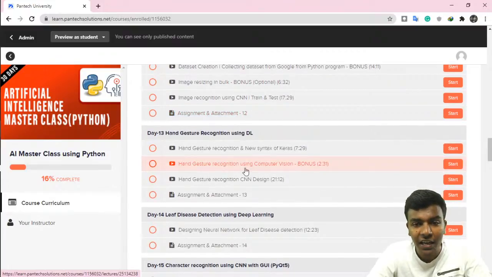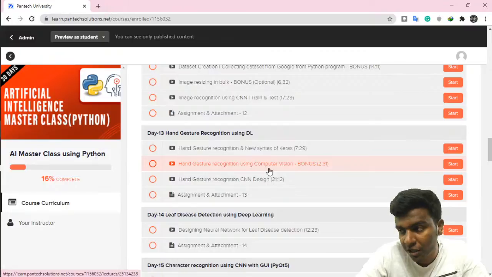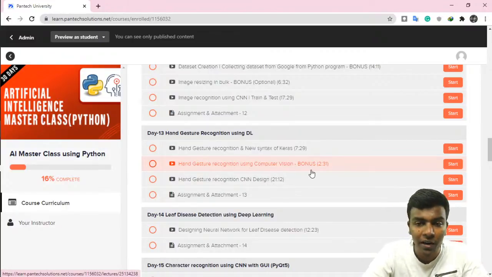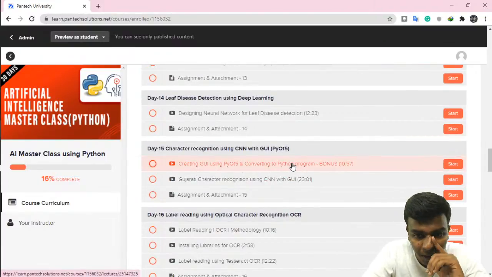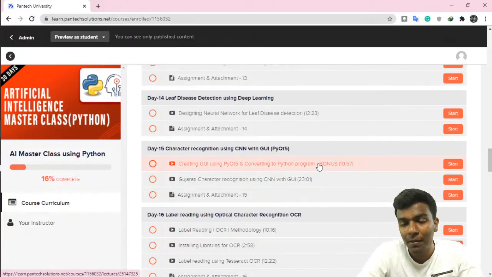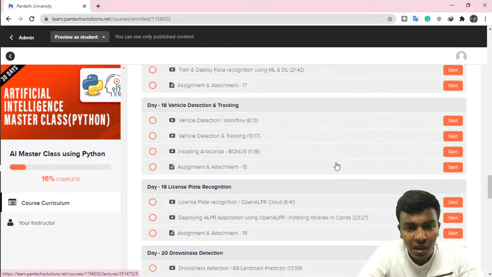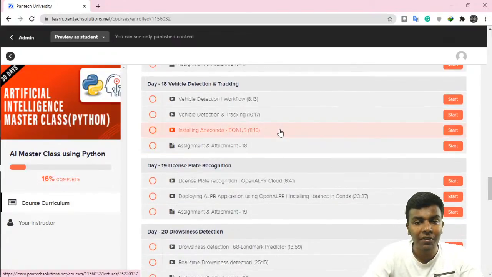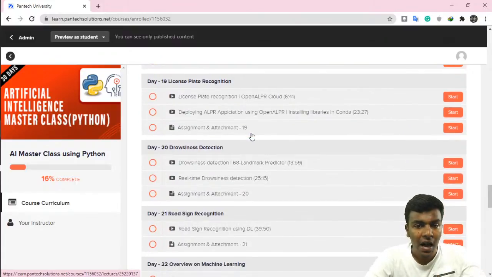And then hand gesture recognition, which we have already done with the help of an image. Other than that, you can also develop real-time hand gesture recognition from the camera with the help of a computer vision algorithm. That source code and video is also provided as a bonus of 2 to 3 minutes. And creating a GUI using PyQt and converting it to a Python program. By drag and drop you create a GUI, and you can convert the GUI into a Python program. That is also given as a bonus, up to 11 minutes. And then installing Anaconda. After installing Anaconda, how you can use the Spyder notebook and then the Jupyter notebook. That is also given as a bonus here.